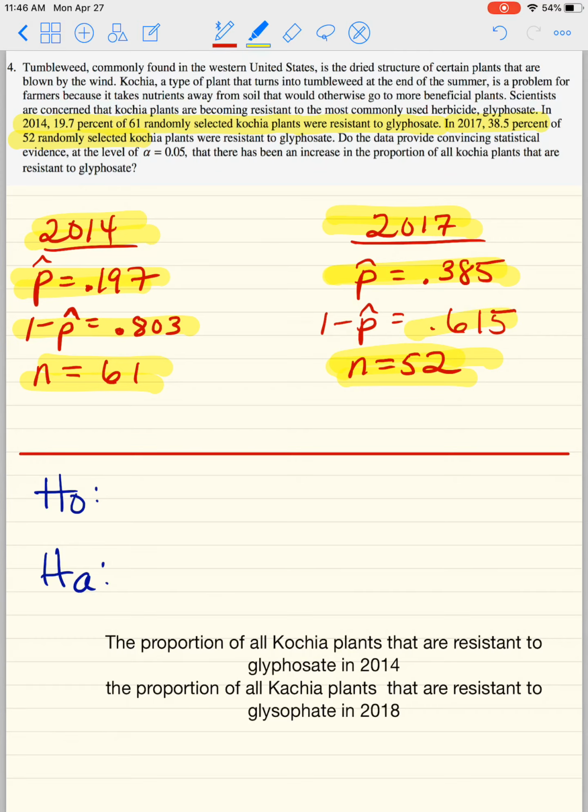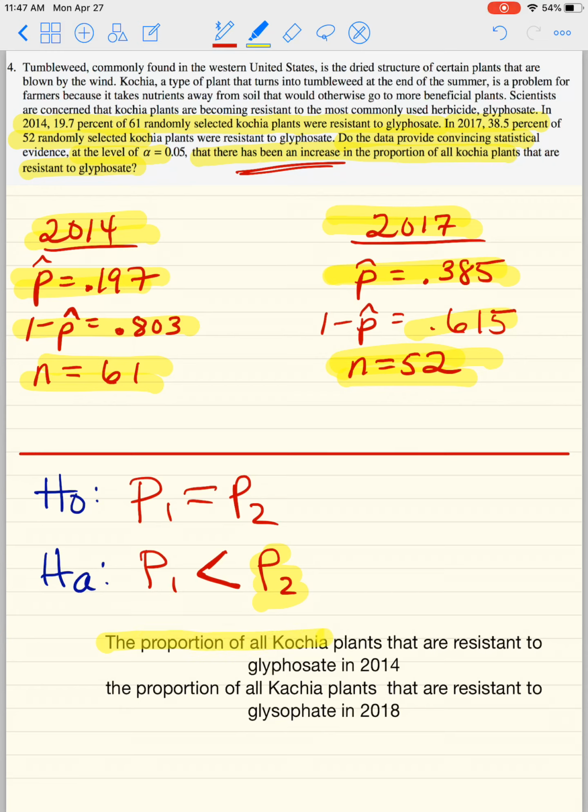The question says, do the data provide convincing statistical evidence at the level of alpha equal 0.05 that there has been an increase in the proportion of all cachia plants that are resistant to glyphosate? So my H0 would be there is no difference between the two proportions. And my HA, guys, is going to be less than, because if you're looking for an increase in the proportion, then you want your arrow to be greater than for this one. In other words, the second, in 2017, that's what should be greater.